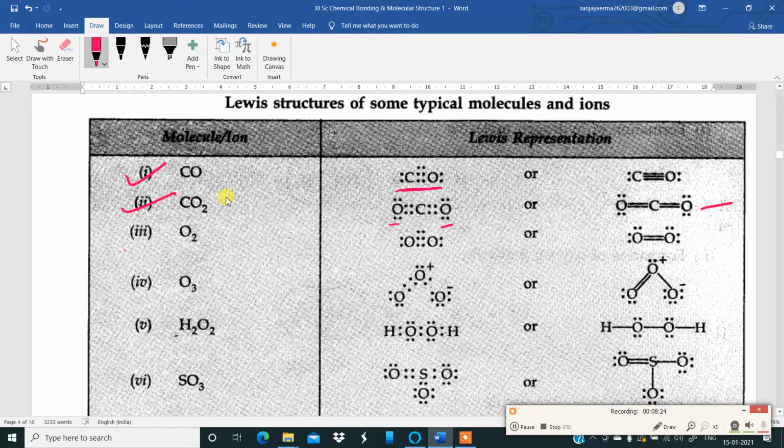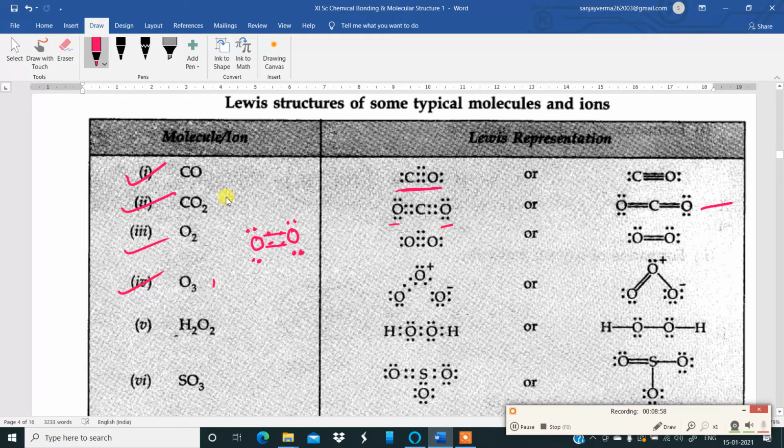Okay. Then there is oxygen, O2. Oxygen atom, another oxygen atom. Now each oxygen atom has how many electrons in its valence shell? 6. 6 plus 6 becomes 12. So arrange the electrons in such a manner: 1, 2, 3, 4, 5, 6, 7, 8, 9, 10, 11, 12. So that is how you show the Lewis dot structure. There is a double bond over here. Okay, so that is for oxygen.